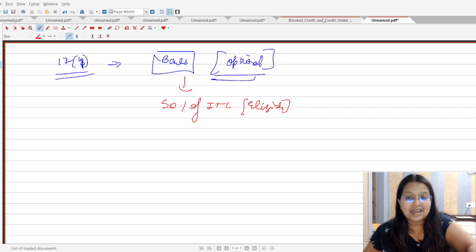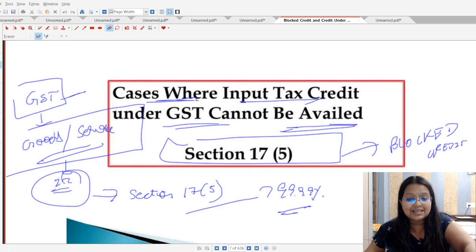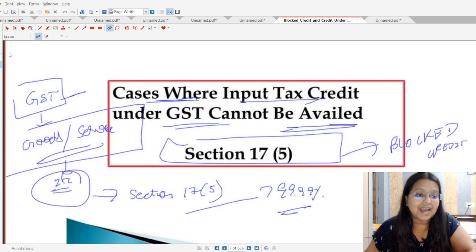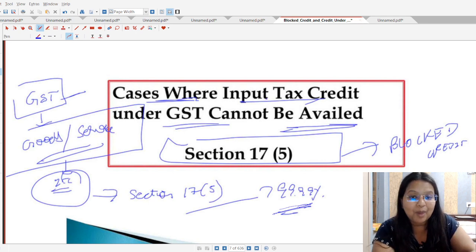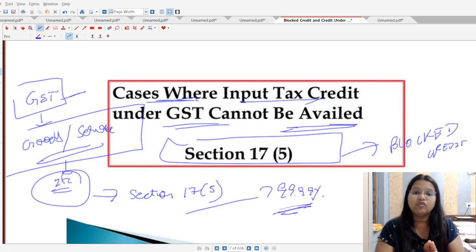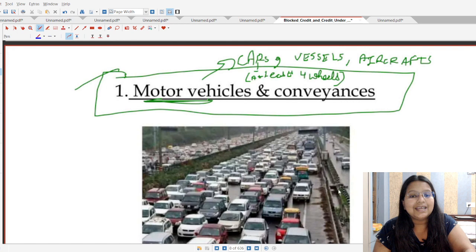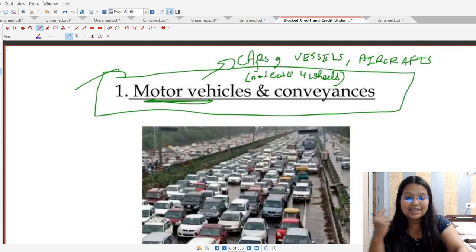Now students, we are going to start one of the most important subsections of this section, that is section number 17 subsection number 5. It is about the block credit, and students, in the examination there are 99.99% chances that you will get a question on this topic. It means either a subjective or objective question, but yes, you are going to get a question on this topic for sure. So now let's start. It specifies those goods or services on the supply of which the recipient cannot claim the ITC. As per section number 17 subsection number 5, they come under the category of block credit. It means the ITC has been blocked on those supplies. So let's go through it one by one.